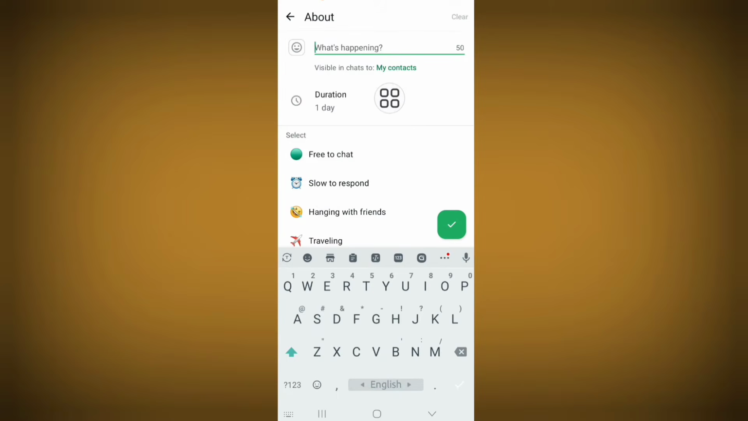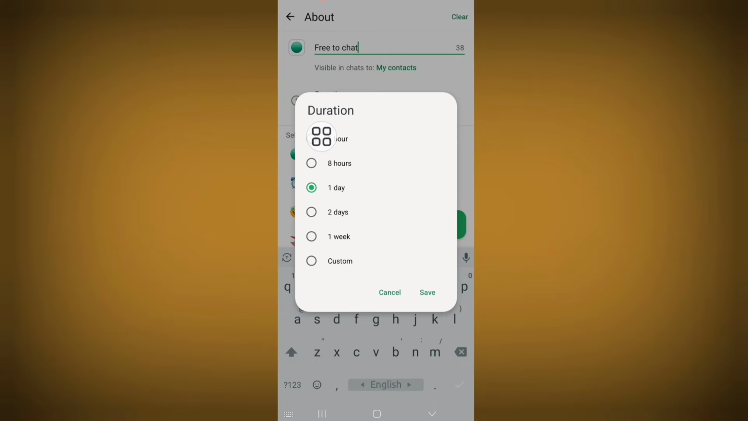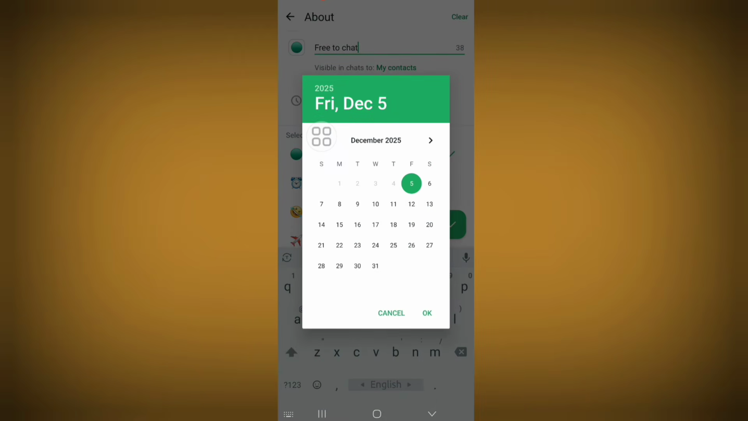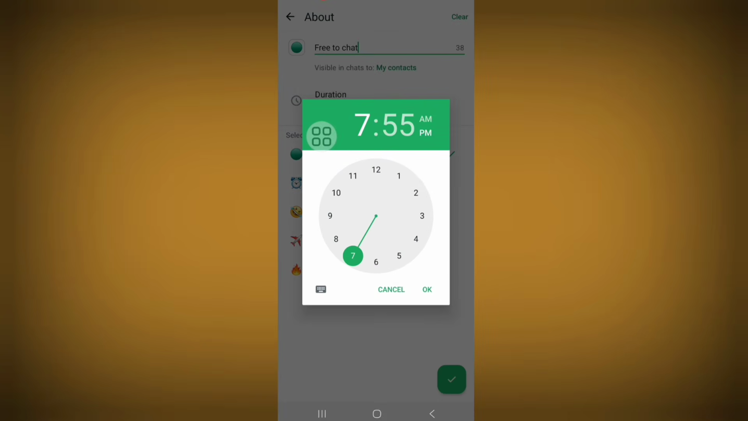First, set your about. Now here you can see duration. Just click on this option. From here select custom. Now click on save. From here select time duration as long as you want to keep it. After you select your time duration, now click on OK.